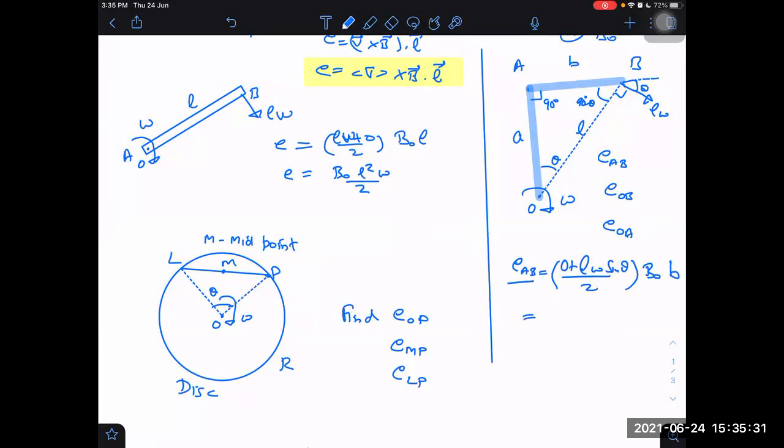What do we get then? What is L sin theta? L sin theta is also b. So it is B naught b square omega by 2 then. Is it right? Yes, sir. That only.